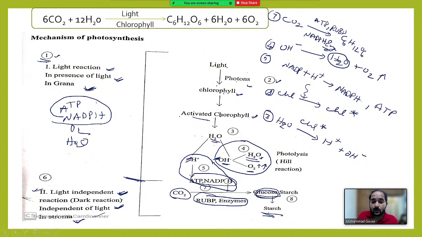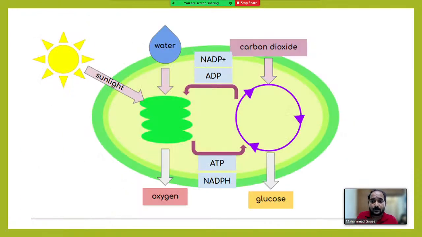I hope you understand this process. So here, this is a simplified one. When sunlight falls on the leaf, chlorophyll absorbs the light and gets activated. It splits the water molecule and forms the oxygen, ATP and NADPH. Using this ATP and NADPH, carbon dioxide will be converted into glucose in the stroma. This is the dark reaction. Again, NADP will form and it is ready to use.